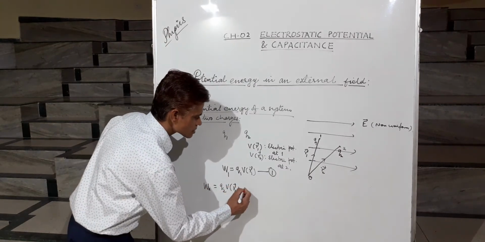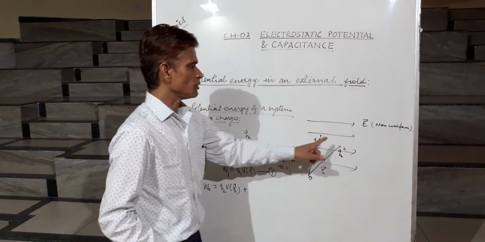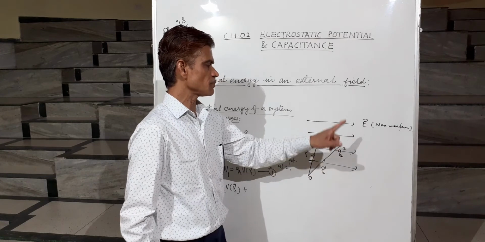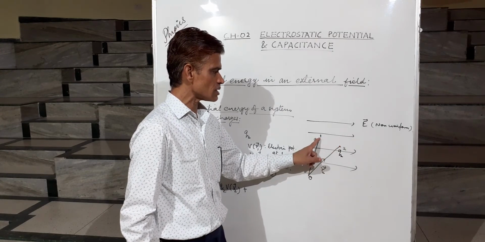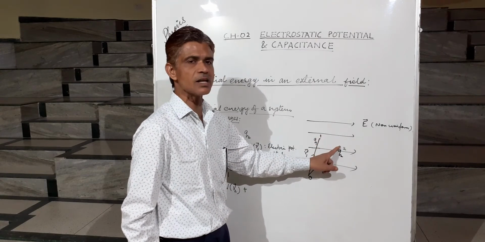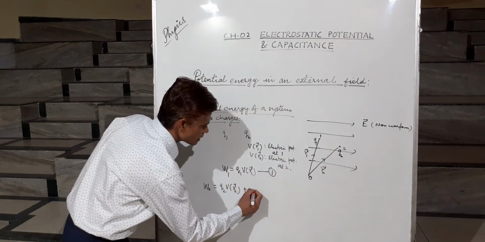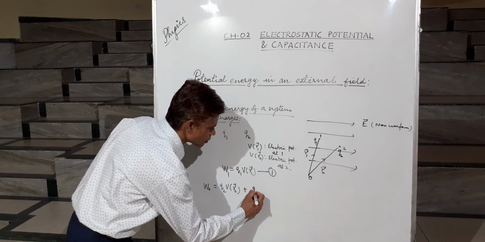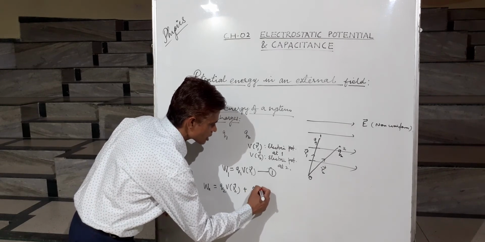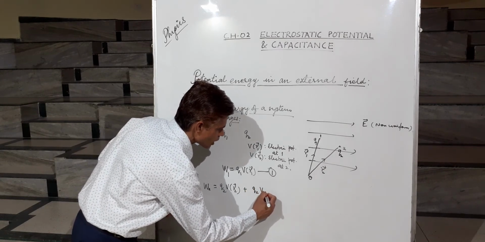Plus, when we bring this charge Q2 from infinity to this point, it will do work against the field created by this charge also. So what will be that work done? It will be equal to Q2 multiplied by V12.